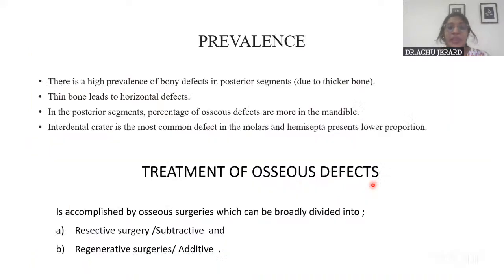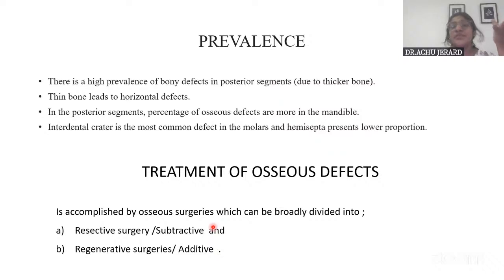Next, we have listed the various defects and bone loss patterns, and then the prevalence. Bone defects are prevalent in the posterior segments because of thicker bone, especially the mandible. The most common defect is the interdental crater, and the most rarely occurring one is the hemisepta. That is a one-wall defect where only one wall remains, and it has a very poor prognosis.